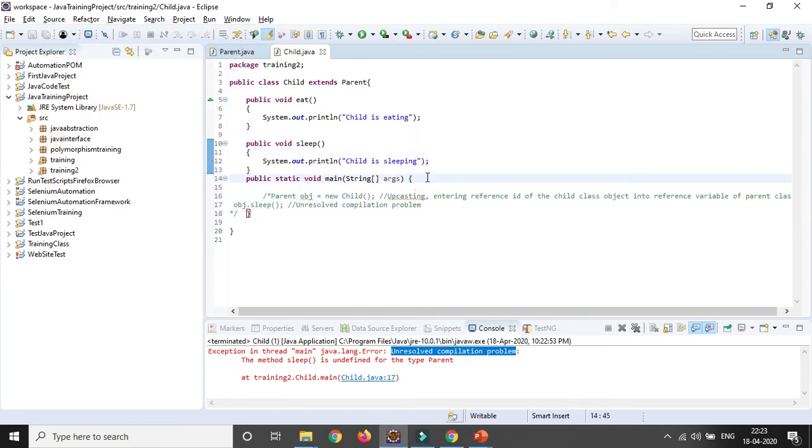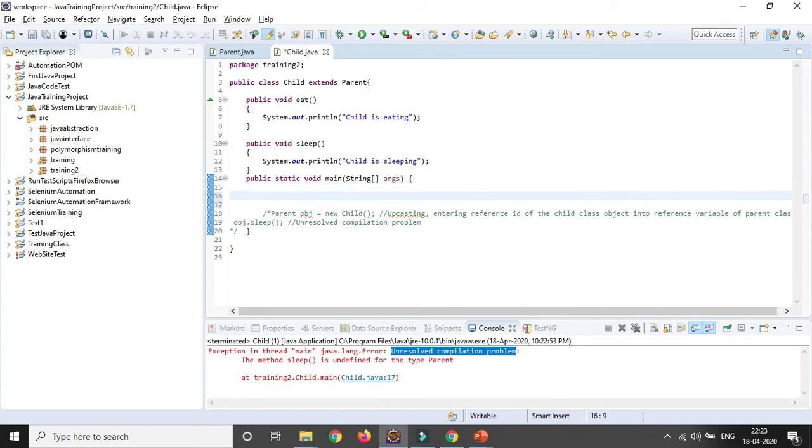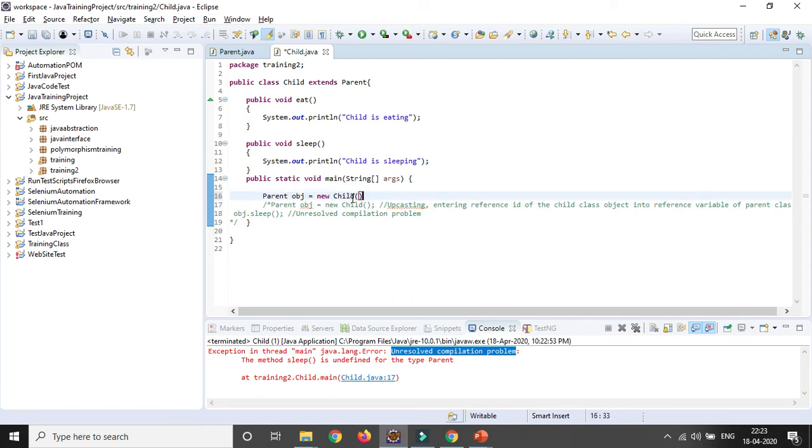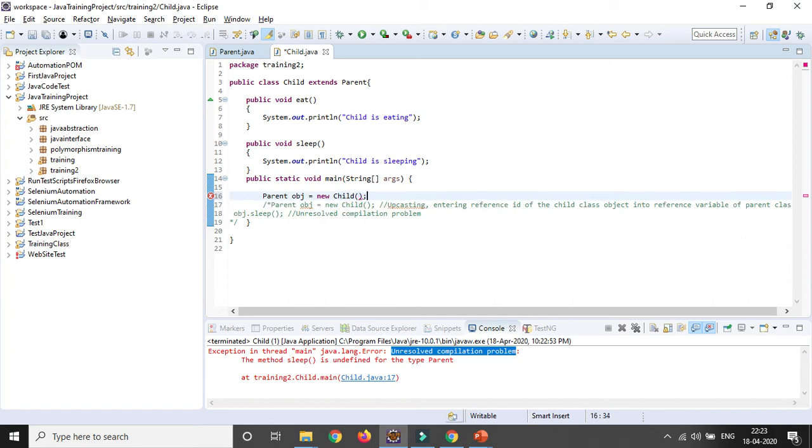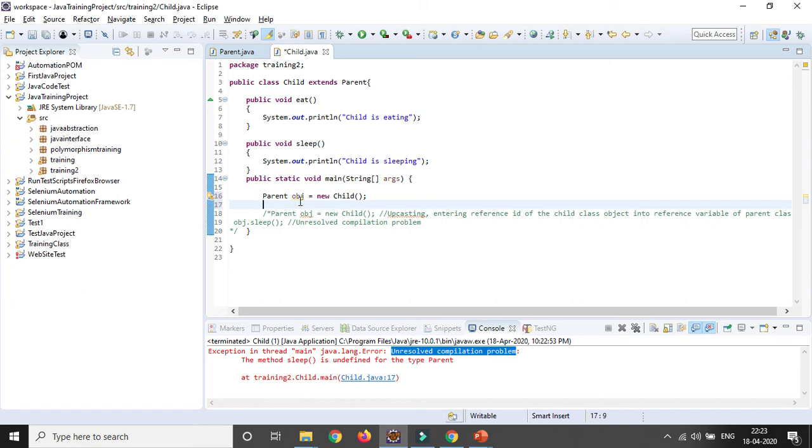So how can we do the downcasting? For that, first we need to create a parent class object, then we create a child class object, object1, with the child class as the reference type and the parent class object typecast to the child class. So that is called downcasting.